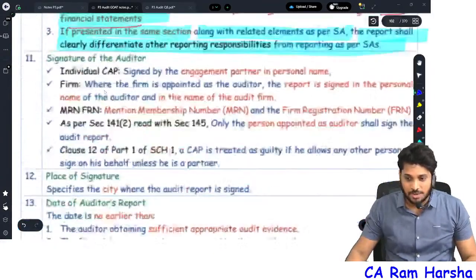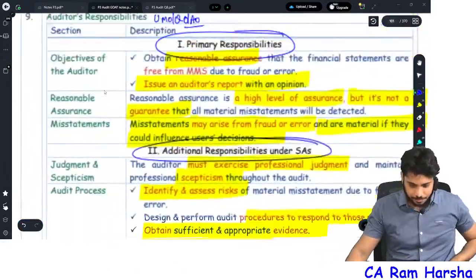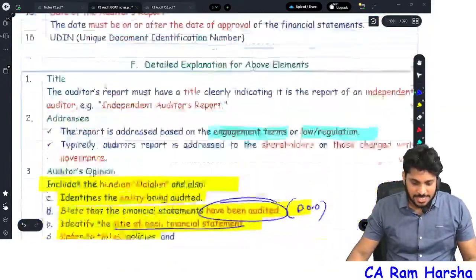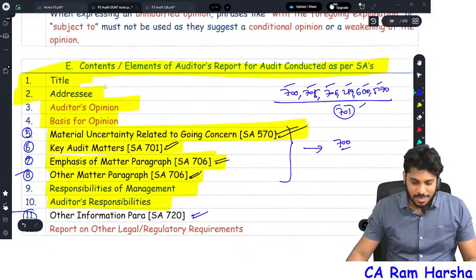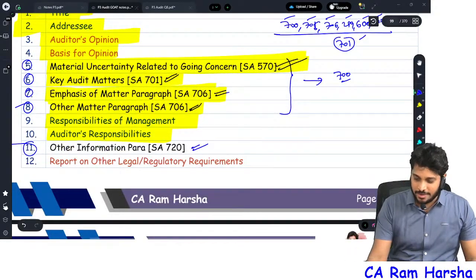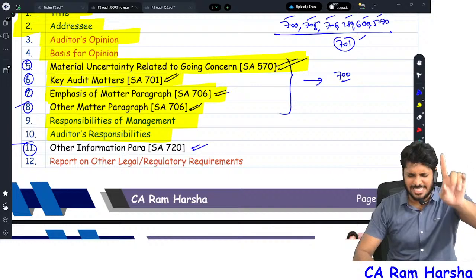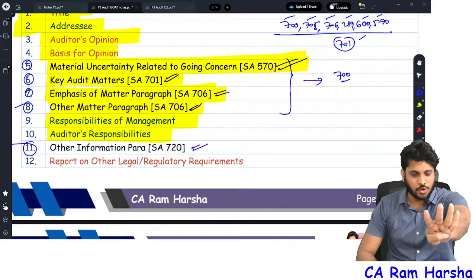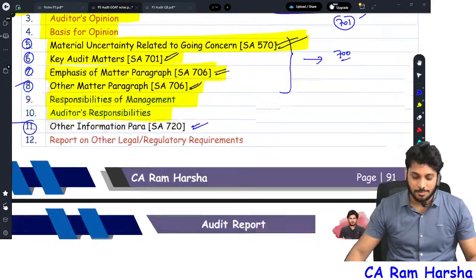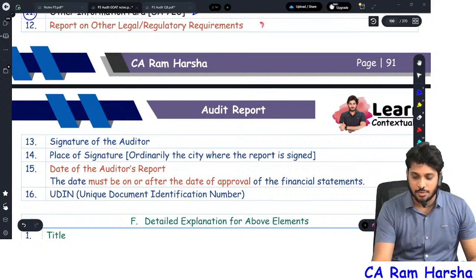Now I'll go back to the 700 standard once again. What all did we complete? Key audit matter, everything is completed. Right now other information, 720 is pending, 710 is pending, 610 and 620. If those 4 are also completed, 11 standards will be completed. Report on other legal and regulatory requirements, this is nothing but CARO 2020. Nothing much.